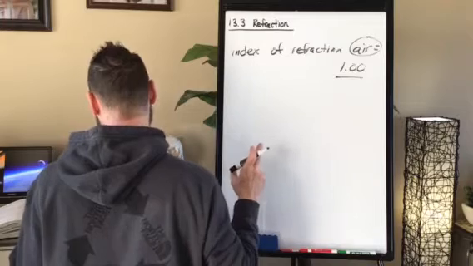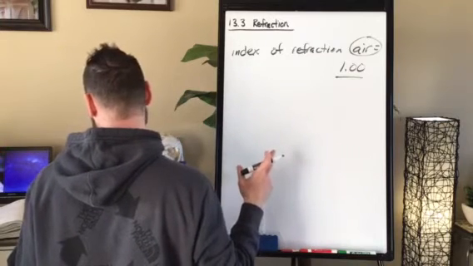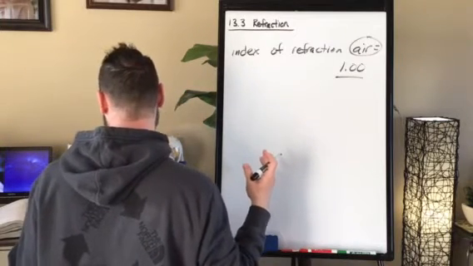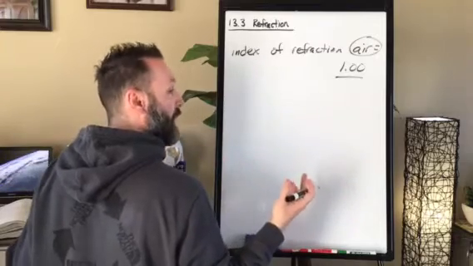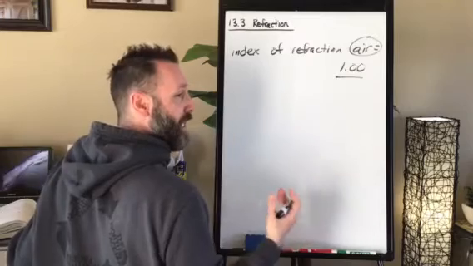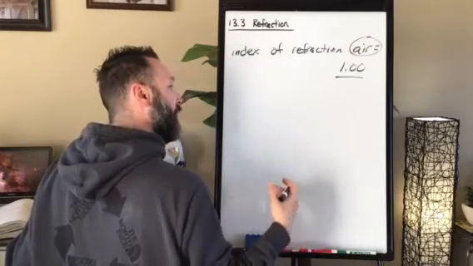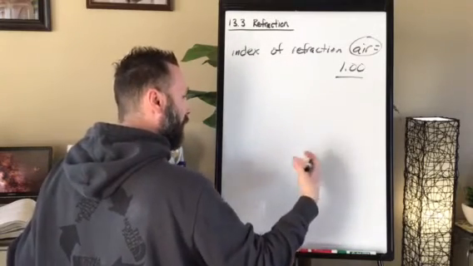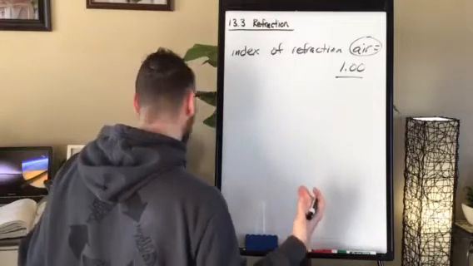The angle of refraction is going to depend on the index of refraction of the two media that the light is passing between. So we'll label those two media as n1 and n2, the index of refraction for medium 1 and the index of refraction for medium 2.